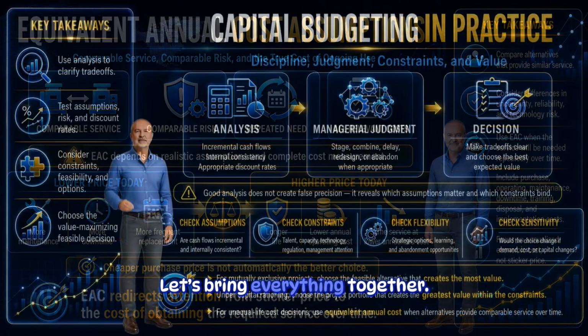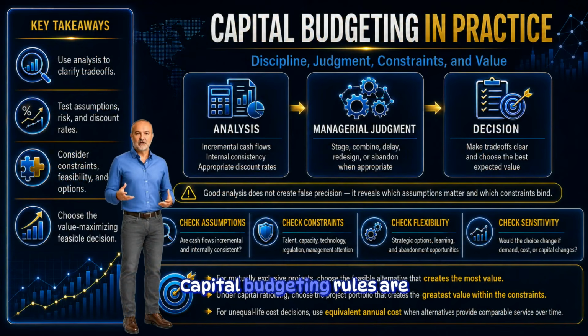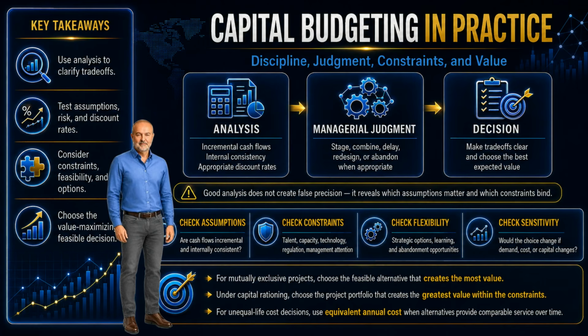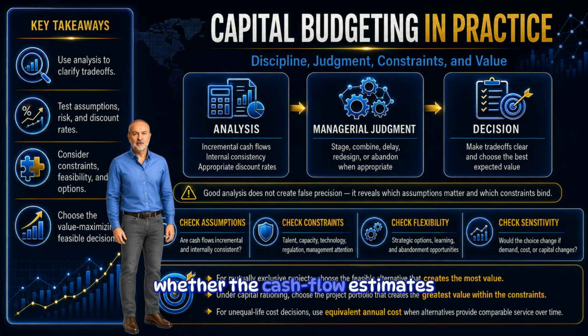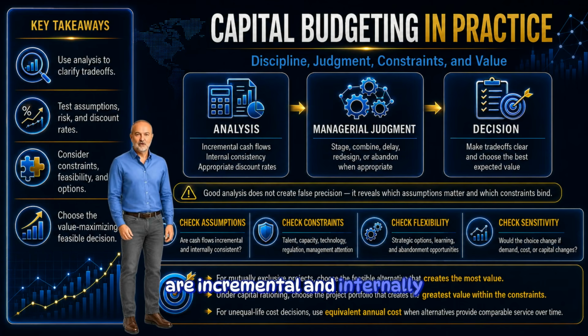Let's bring everything together. Capital budgeting rules are powerful because they bring discipline to decision making, but they do not eliminate the need for managerial judgment. Managers should always ask whether the cash flow estimates are incremental and internally consistent. They should ask whether the same risk-adjusted discount rate is appropriate for all alternatives. They should ask whether the projects are truly mutually exclusive, or whether they could be staged, combined, delayed, or redesigned.